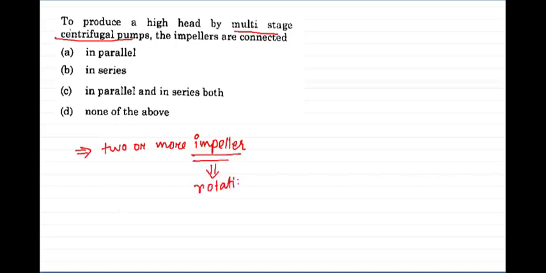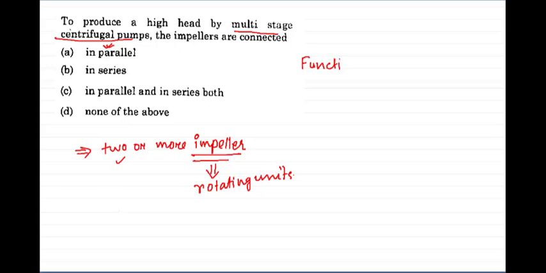So to produce a high head by multi-stage centrifugal pump, the impellers are connected in. Okay. Multi-stage centrifugal pump means a centrifugal pump with 2 or more impellers. Impellers are the rotating units of a centrifugal pump. If 2 or more impellers will be used, then we will call the pump a multi-stage centrifugal pump. Now, what do we use a multi-stage centrifugal pump for?